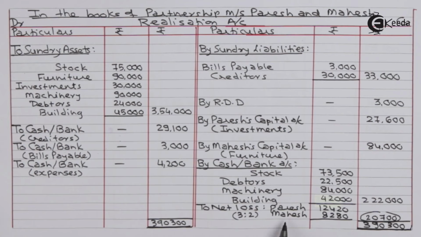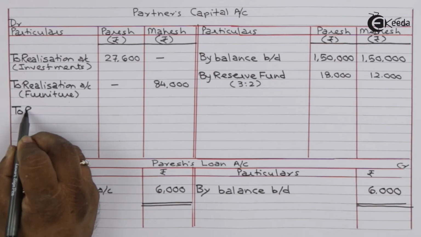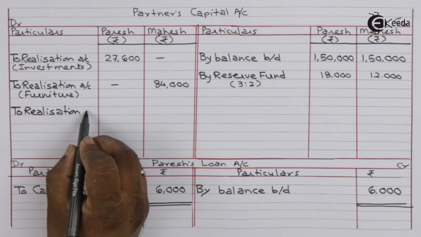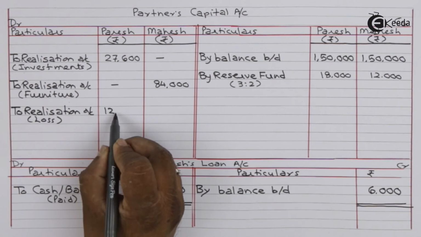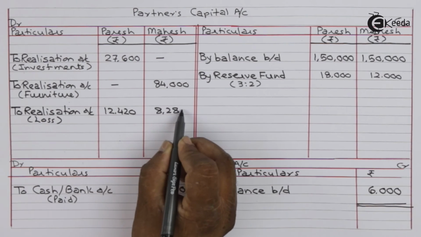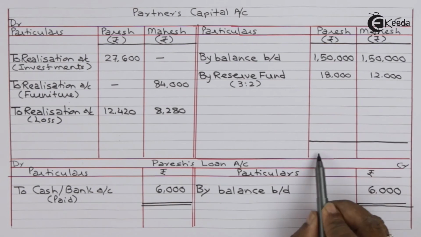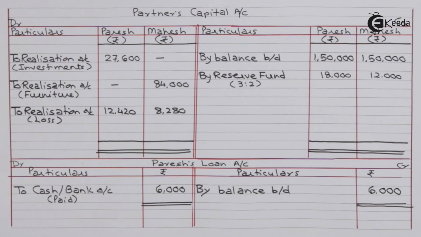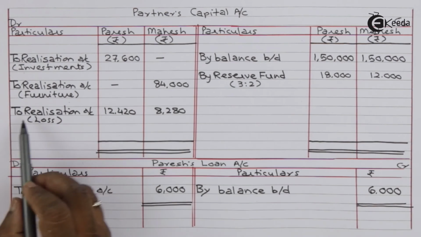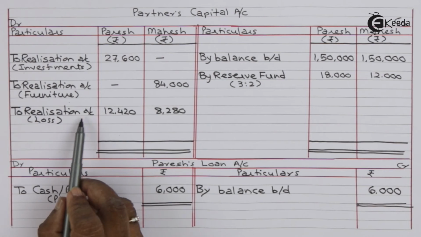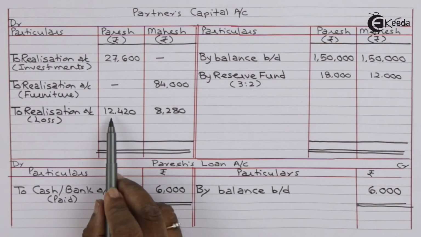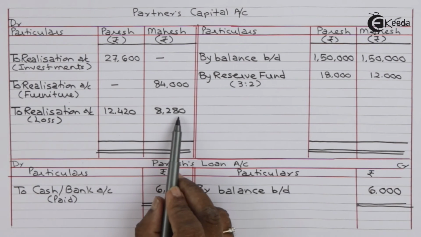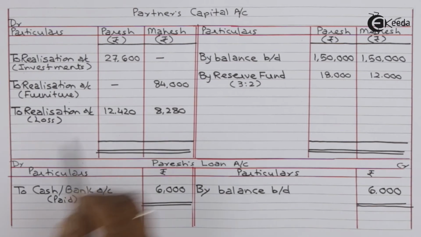This loss will be transferred to partners capital account on debit side, to realization account. Loss transferred 12,420, 8,280.